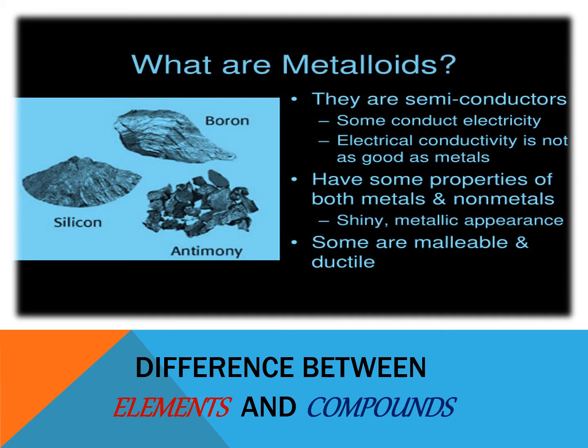Now let's talk about the metalloids. Metalloids are semiconductors, meaning some conduct electricity and some do not. The electrical conductivity of metalloids is not as good as metals. They have some properties of both metals and nonmetals. They are shiny with a metallic appearance, and some are also malleable, or can bend, and ductile, or can be pulled into wires. Examples of metalloids are boron, silicon, and antimony.